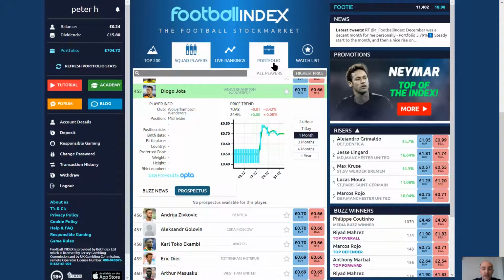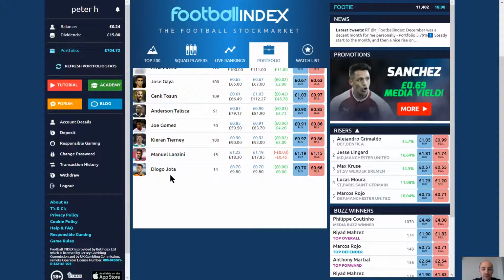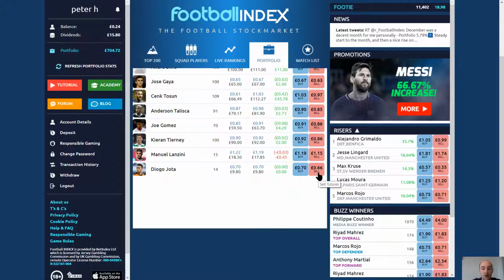You can then simply go back to your portfolio at the top, and as you can see there, Diogo Jota, I have 14 futures in the player. That cost me 70 pence, which means I outlaid £9.80, and this is the current value. And as I've only just bought them, they haven't changed at all, meaning that I've got zero profit. If I wish to sell the player now, I would only be able to sell him for 66 pence, which is where Football Index start to make some of their profit.